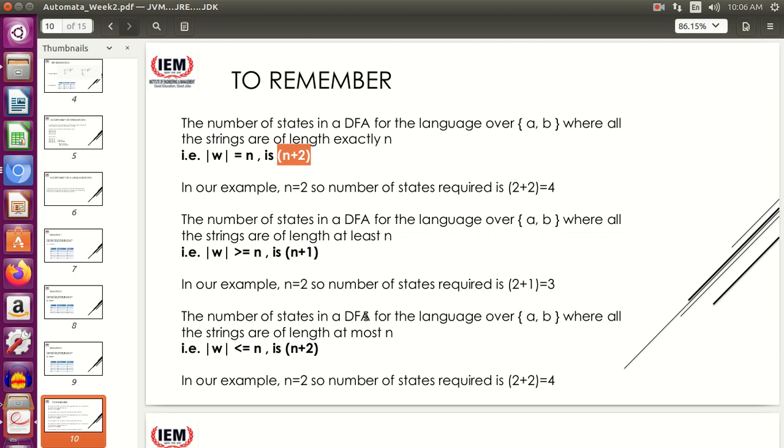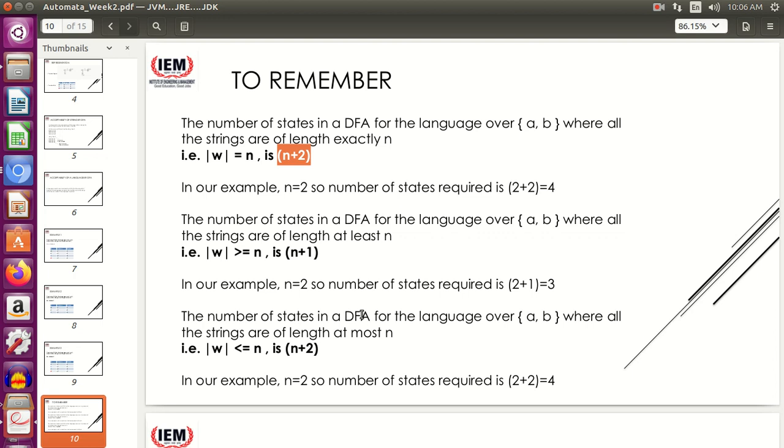Now for that also, first we have to construct the automata, and we have to see whether this similar kind of pattern is there or not. It's not actually true that for every automata we will get such a pattern from which we can get the minimum number of states. It might vary.